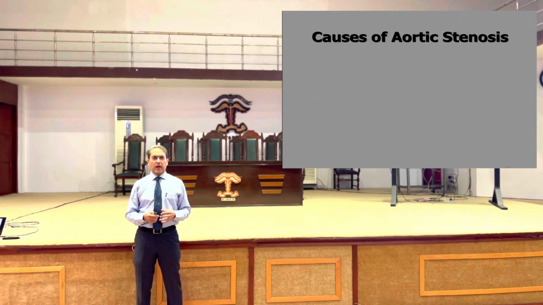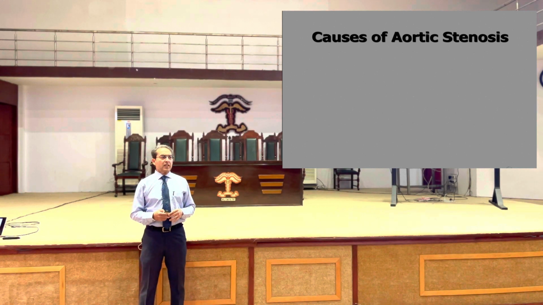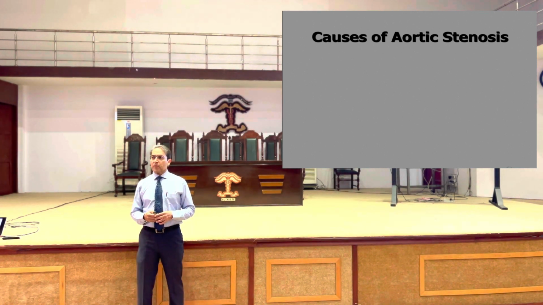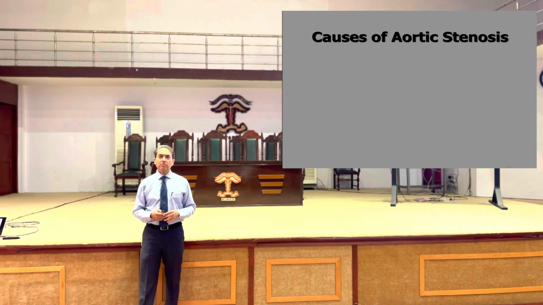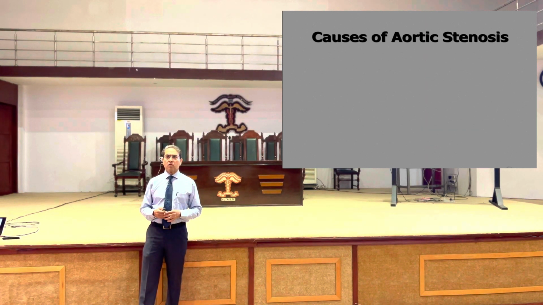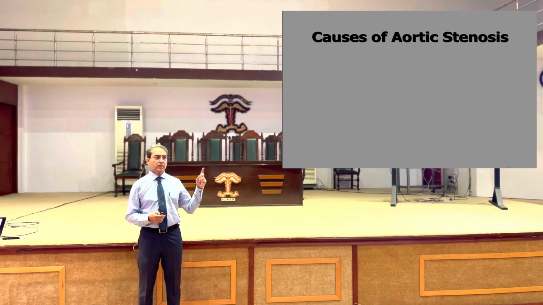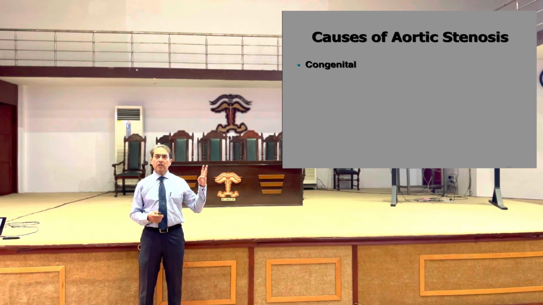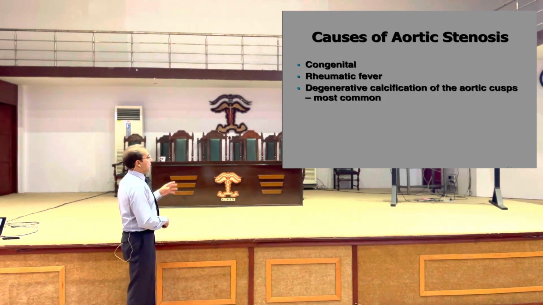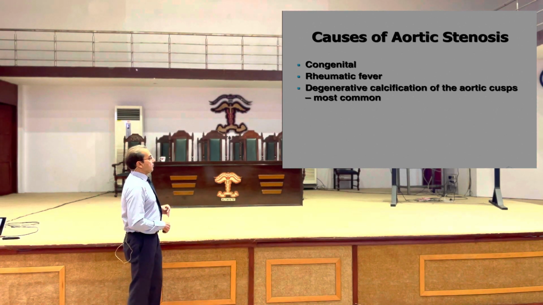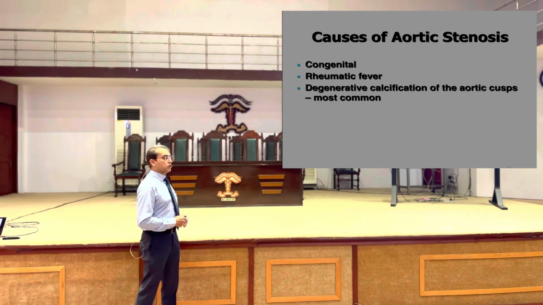Do you think it is rheumatic, degenerative, congenital, or what? Remember, these are three important causes of aortic stenosis: degenerative, rheumatic, and congenital. Out of which one is more common? Degenerative is the most common.